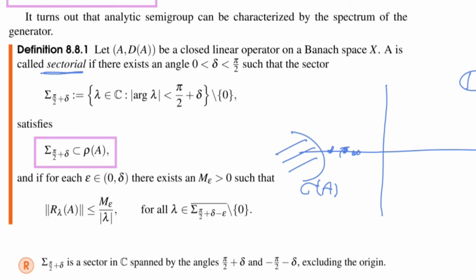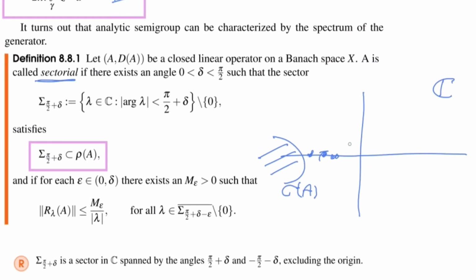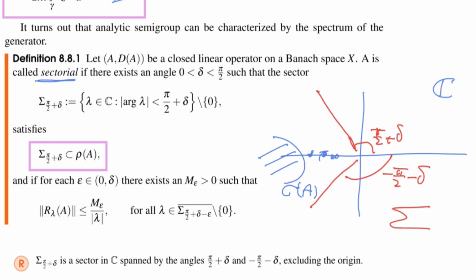So let's draw this out. So I use an angle pi half plus delta, right? Pi half is 90 degrees, so I go a little bit further. This is the angle here. And then here I have the same angle, which is minus pi half minus delta. And now the sector is everything which is between or to the right of those two angles. So that's the sector pi half plus delta, except 0, right?